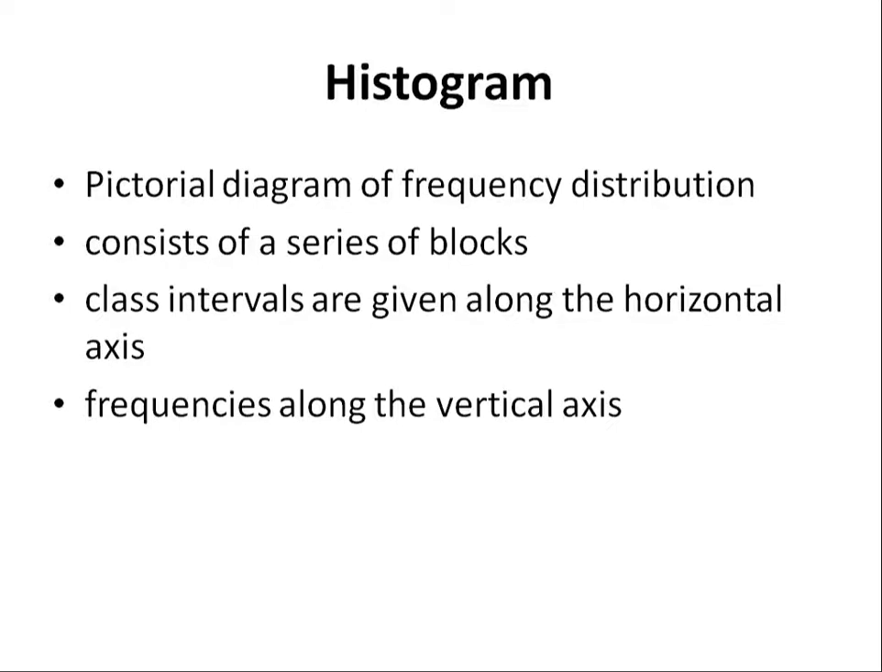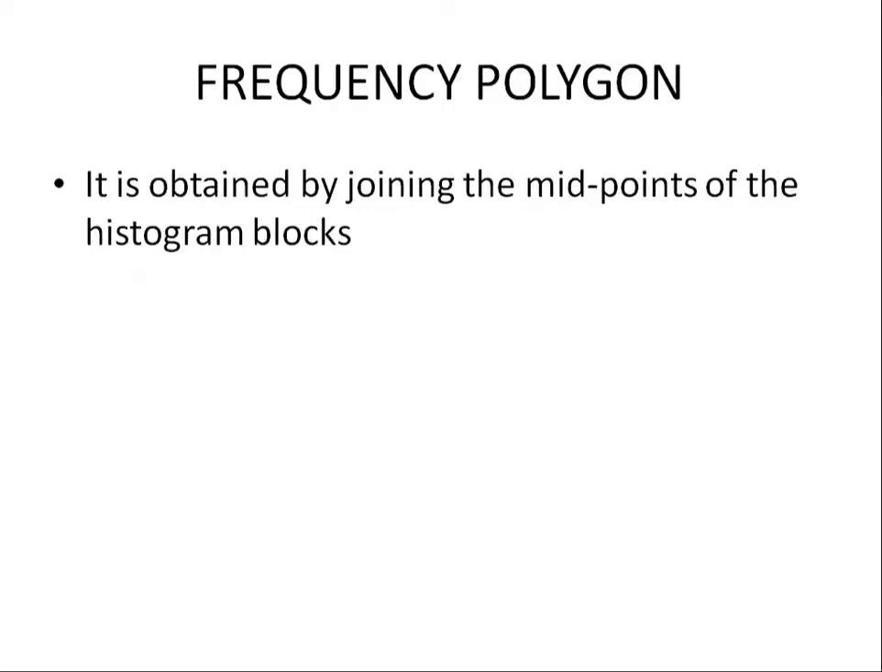Coming to the next thing, that is quantitative data. Quantitative data can be shown by a histogram. Histogram is a pictorial diagram of frequency distributions. It consists of a series of blocks. Class intervals are given along the horizontal axis, frequency along the vertical axis. In histograms, there is no spacing between bars. The bars are continuously placed one after the other.